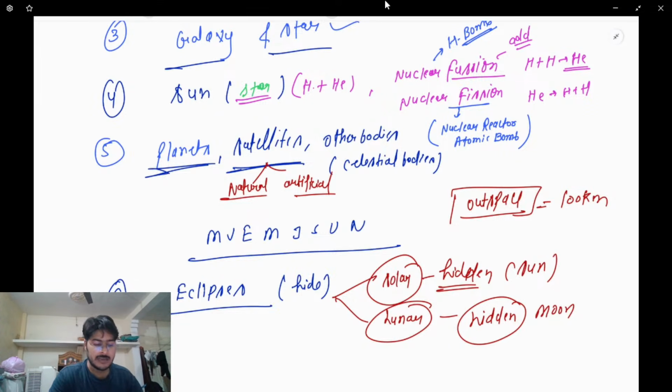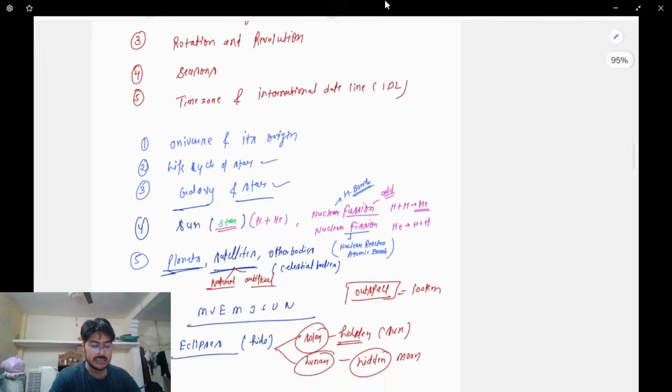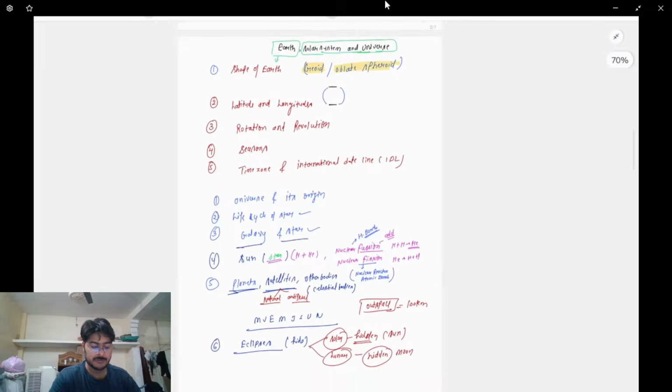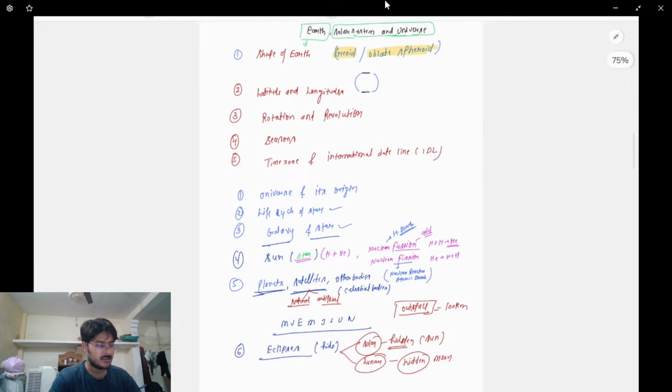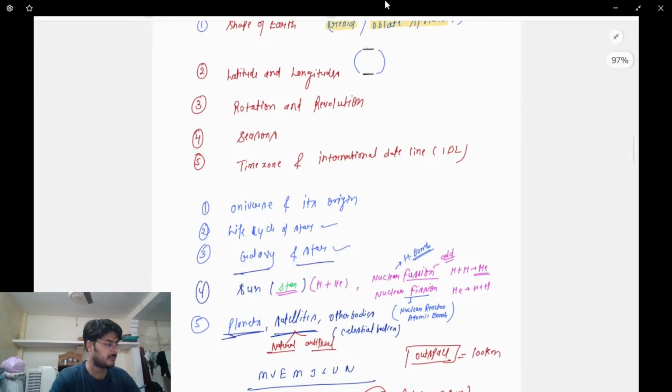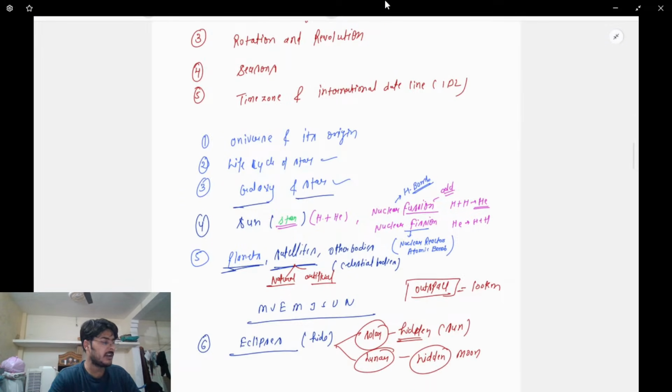Now, till now, if you have any confusion, just jot it down. If you have not taken notes, just jot it down. I'll give you the PDF too. Don't worry about the PDF, don't bother about it. Just focus on your studies right now. Clear? If you have any confusion till now, just let me know. Any confusion till now?